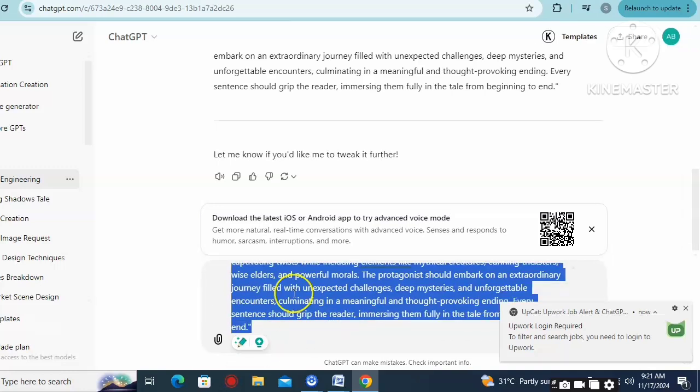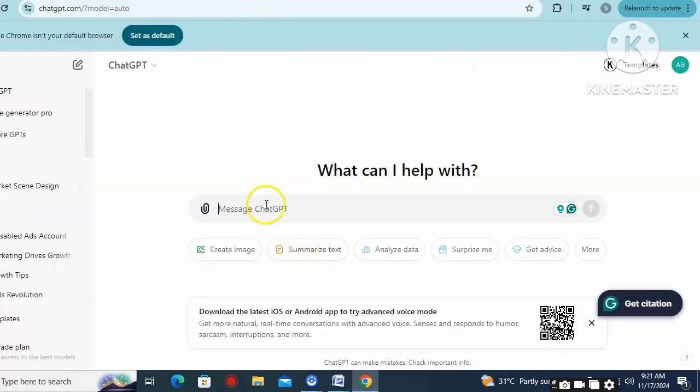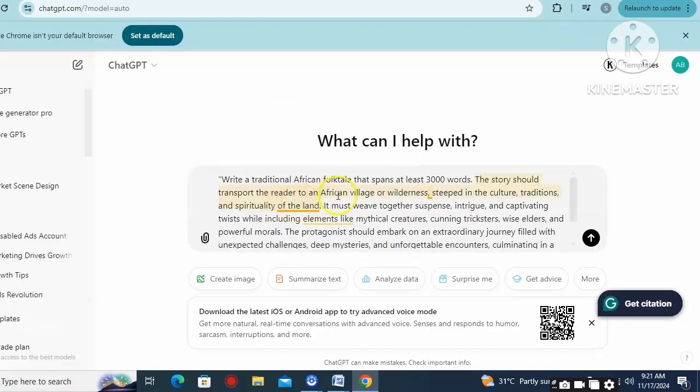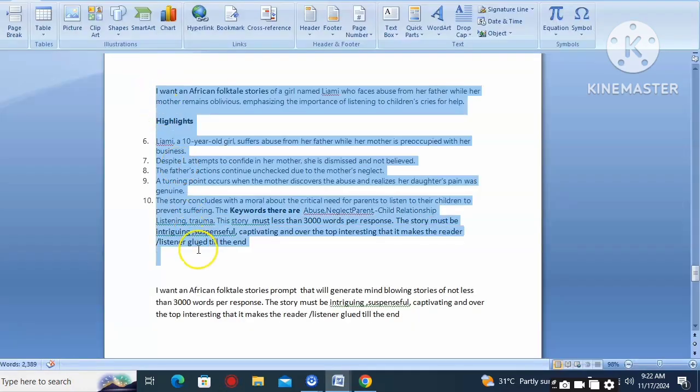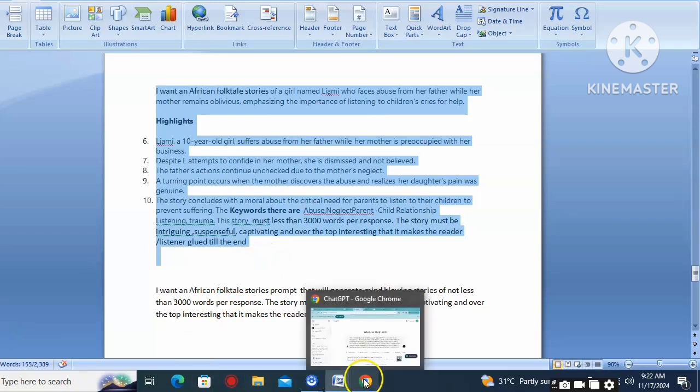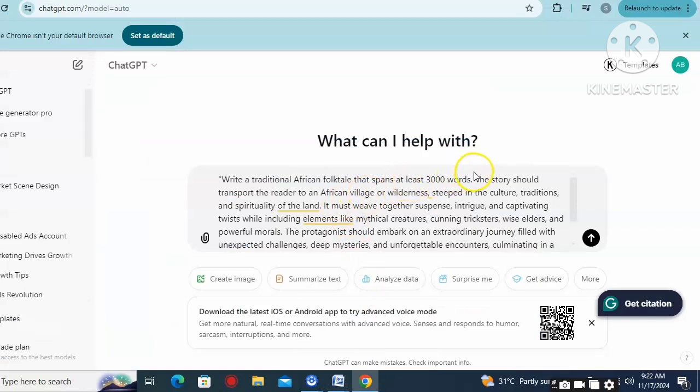So after copying the prompt ChatGPT gave us, I'm going to open a new tab for ChatGPT, then paste it. But I don't want to use this story exactly. I'm using this prompt, but not this story. I have my own story. I've already crafted the story ideas somewhere. So this is the story I want to use. I'm going to copy it, with the prompt that ChatGPT gave us, and then paste it. Write a traditional African folktale story that spans at least 3,000 words.